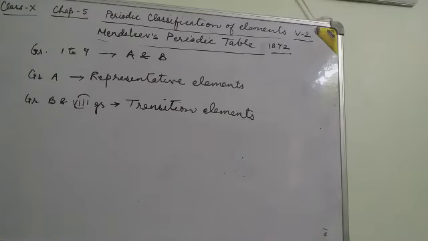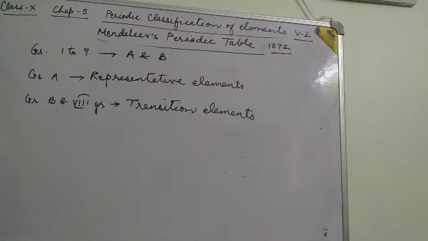So there are many advantages and disadvantages present in Mendeleev's periodic table. The basic feature is 8 groups.